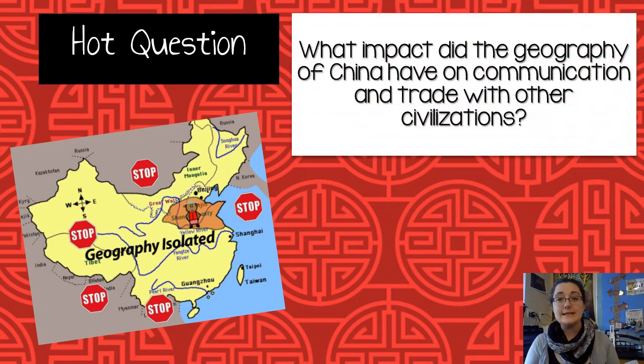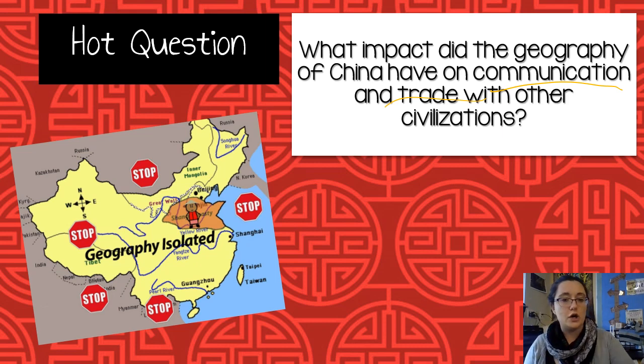So let's take a look at this hot question, this higher order thinking question. Do you want to come read the hot question to me? No? Okay, Charlie doesn't want to read it. What impact did the geography of China have on communication and trade with other civilizations? So write that in.